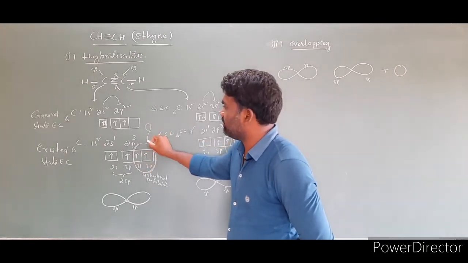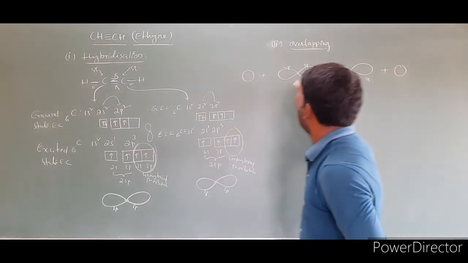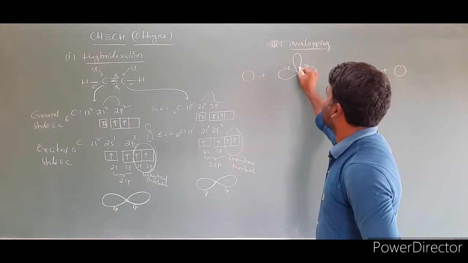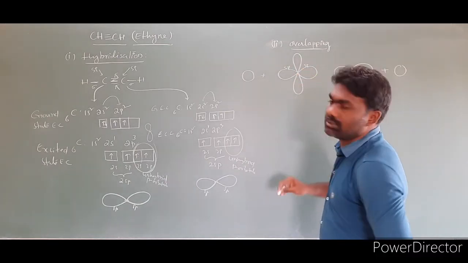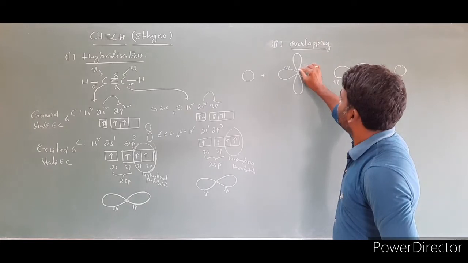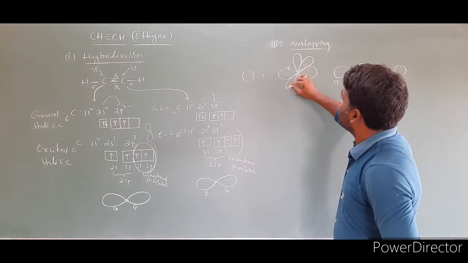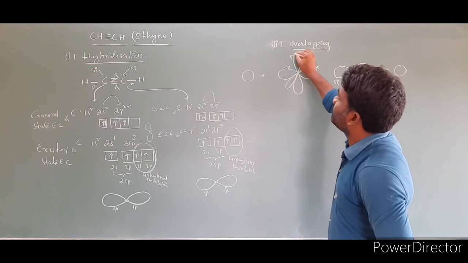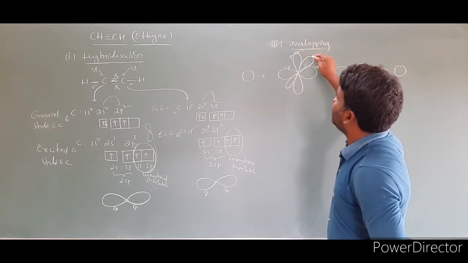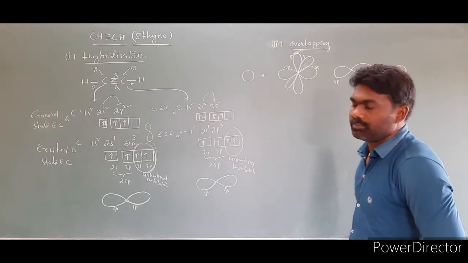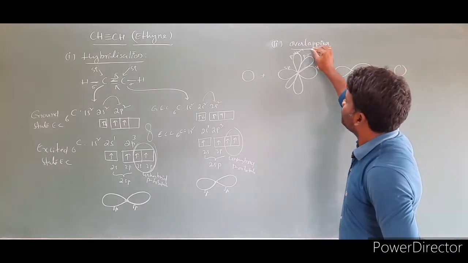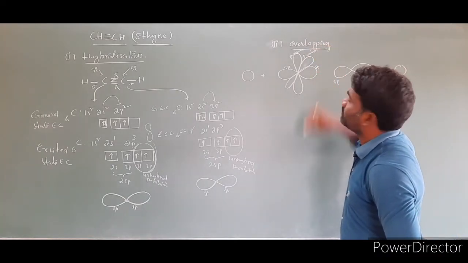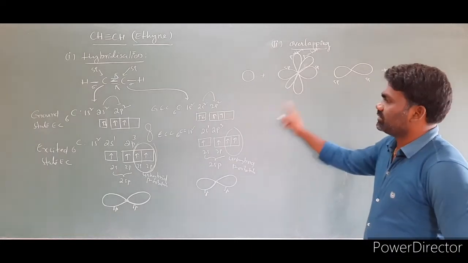Each p orbital is dumbbell shaped. Here are 2 p orbitals. So I am writing those p orbitals. This is one p orbital, and this is another p orbital. This is a p orbital. It is also a p orbital. This is also a p orbital. Clear? So this is one case.